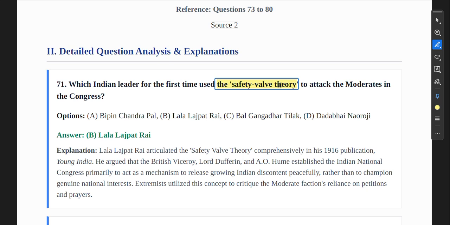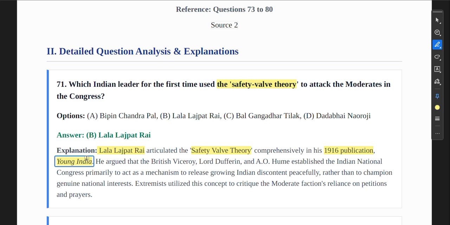So who gave this theory for the first time? It was Lala Lajpat Rai who articulated the safety valve theory comprehensively in 1916, in the publication Young India. Although there is another book with the same name written by Mahatma Gandhi, you have to remember that Young India is also written by Lala Lajpat Rai, who articulated the safety valve theory in his book.